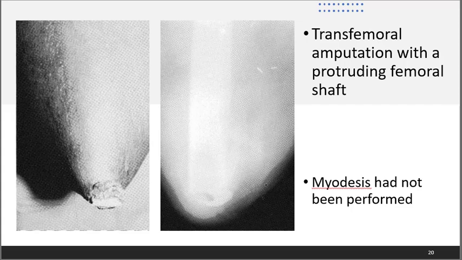Tenodesis is most commonly used in disarticulations like knee disarticulation, and it is a primary method of stabilization of muscles. Here, the patellar tendon is secured to the origin of cruciate ligaments on the distal femur.